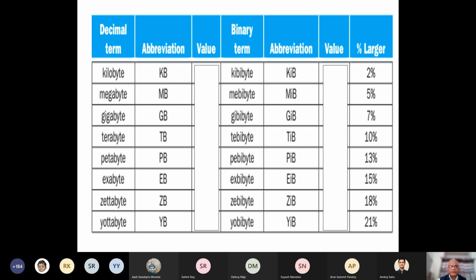Mebibyte is the actual term for the binary, which is 2 to the power 20, 2 to the power 30, 40, 50, 60, etc. But we loosely call them kilobyte and so on, even though we mean binary, 2 to the power 10. We still call it kilobyte, megabyte, etc. But if you look at the actual notation, we should call these kibibyte, mebibyte, gibibyte, etc., and write as KiB, etc. Capital B is for byte, small b for bit.